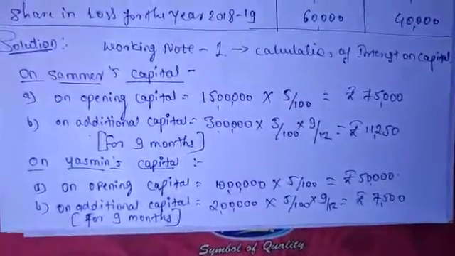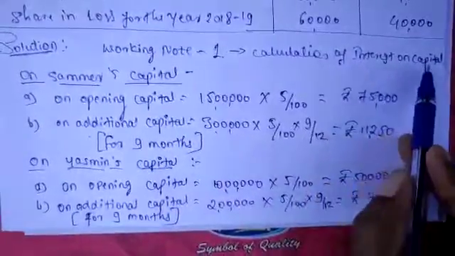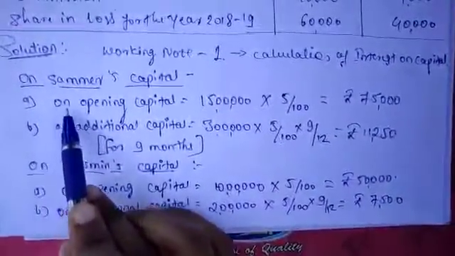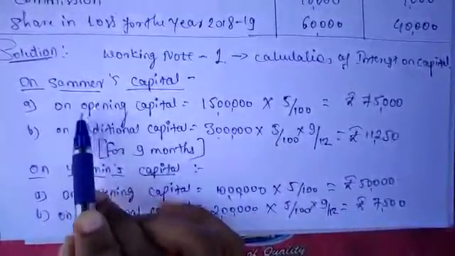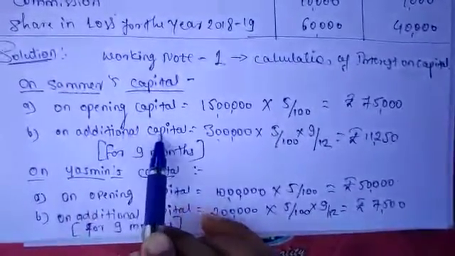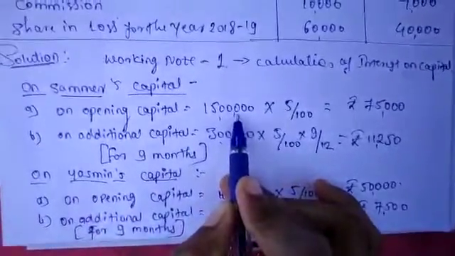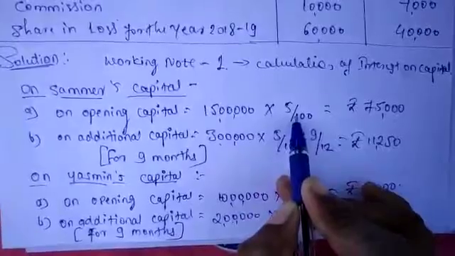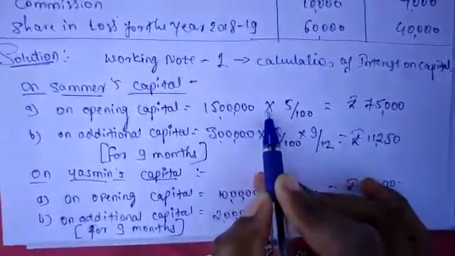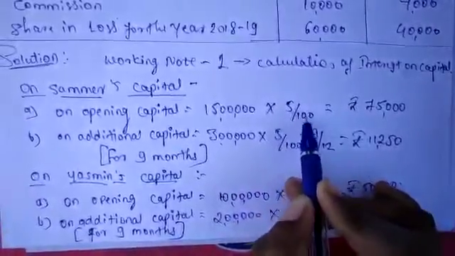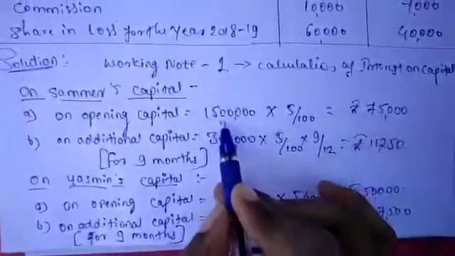So next, start the solution. Working note first, calculation of interest on capital. First, on Samir's capital, they invested opening capital and additional capital. The opening capital is 15 lakhs and the rate of interest is 5%. Multiply 15 lakhs by 5 divided by 100, the rate of interest. So the amount of interest is 75,000 on 15 lakhs.